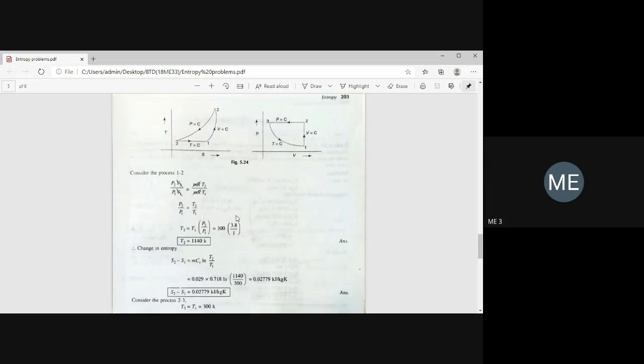Next, we have to find out the change in entropy during the constant pressure process, that is process 2 to 3. Same equation you are going to use, but you have to change it. Instead of Cv, you have to put Cp. m Cp ln, but don't take T2 by T1. You have to take T3 by T2. So the change in entropy during a constant pressure process is given by m Cp ln T3 by T2, that is final temperature divided by initial temperature.